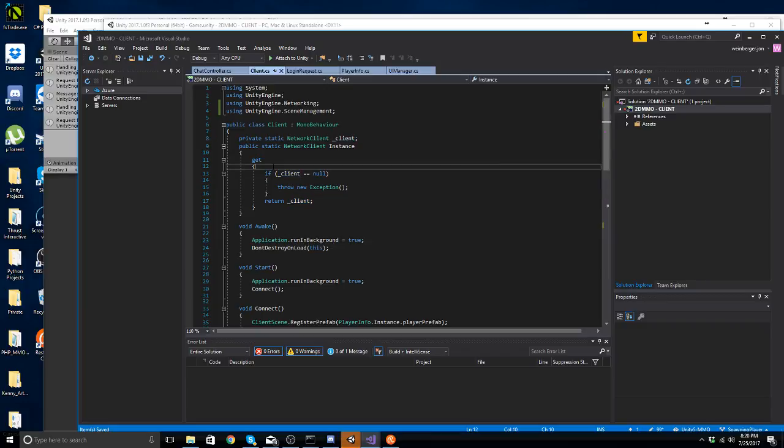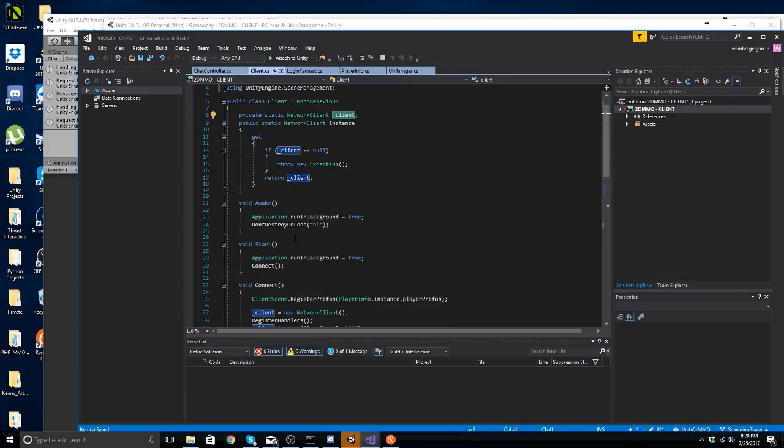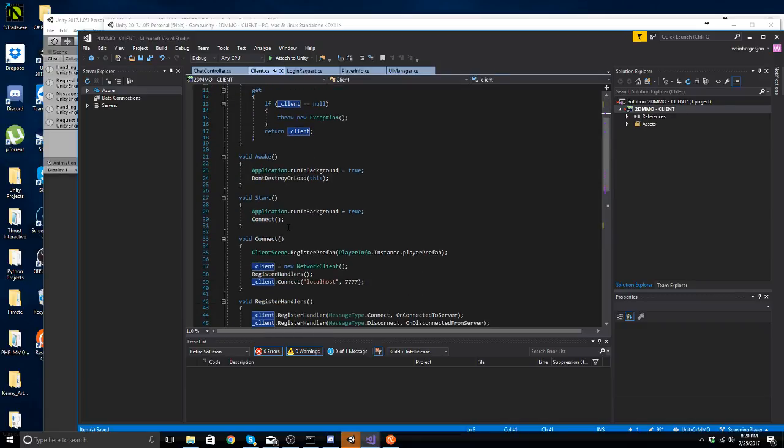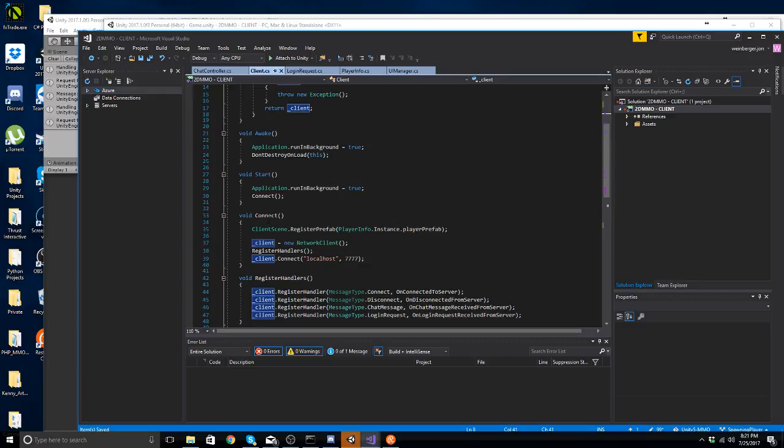So here, when I get client, I'm going to do if _client is null, throw a new exception, but we're going to return _client. I don't know how it's creating multiples, because the only time we do that is through connect here, and I think connect is only getting called once. I'm almost positive it is. It should only be. It gets called on start.